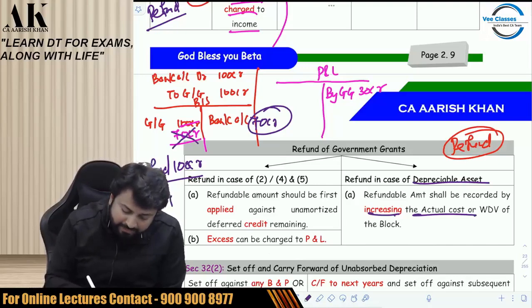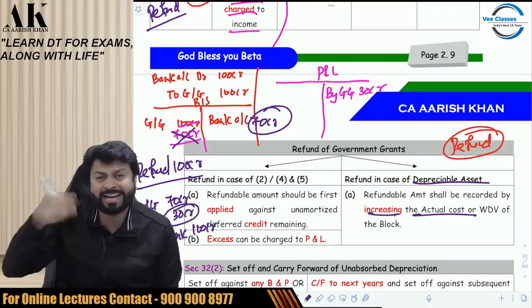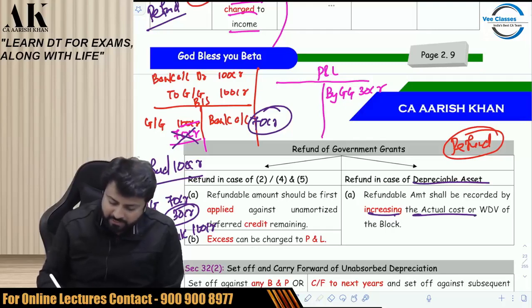Government grant account debit 70 crore to bank account. How much? 100 crore. And the differential amount of 30 crore you have to bear back, because that will be your expense now. You have to bear that as an expense and that will go out of your pocket. And that is what the treatment is all about.